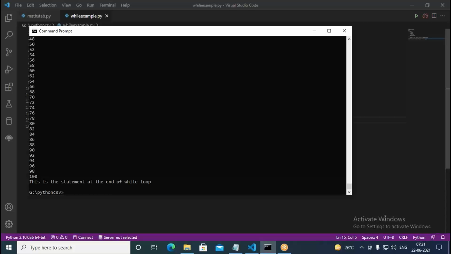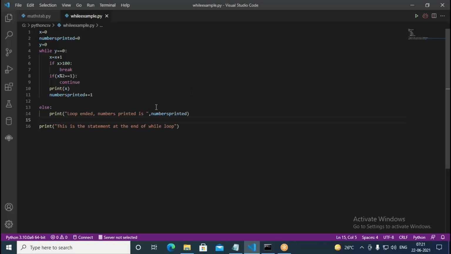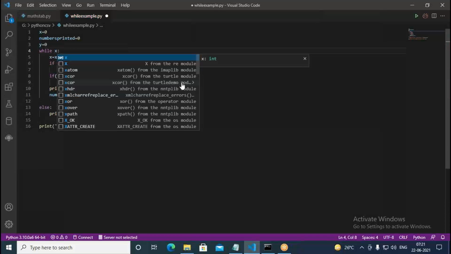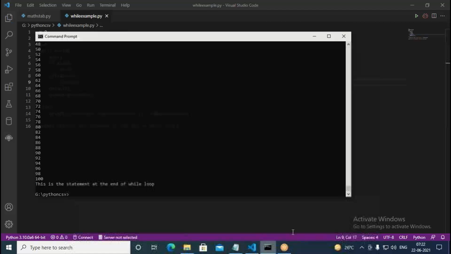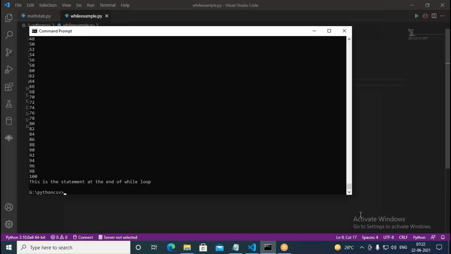So it is printing up to 100, but how many numbers are printed, it's not saying, because of the condition. But if I write here, instead of y equal to 0, x less than or equal to 100, what happens? Let us take x less than or equal to 100, come to this, and once again execute it.